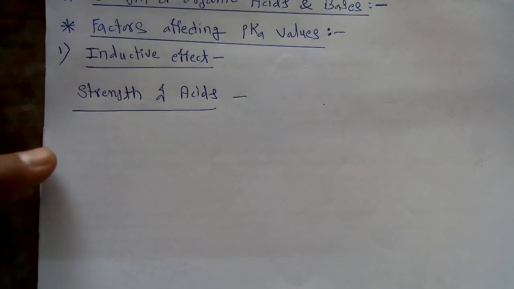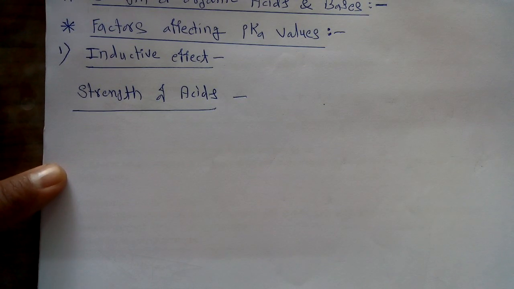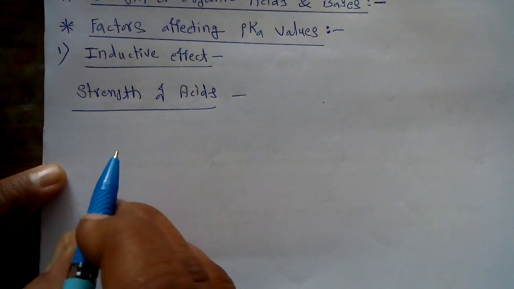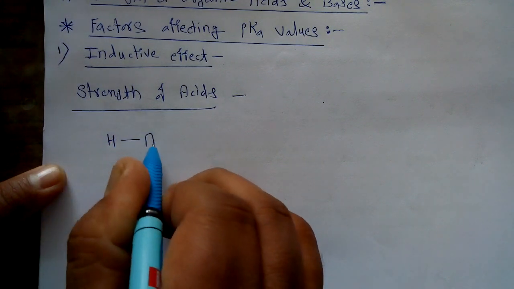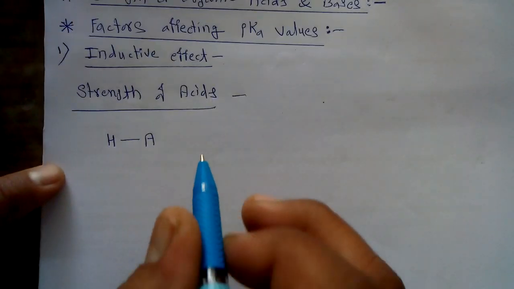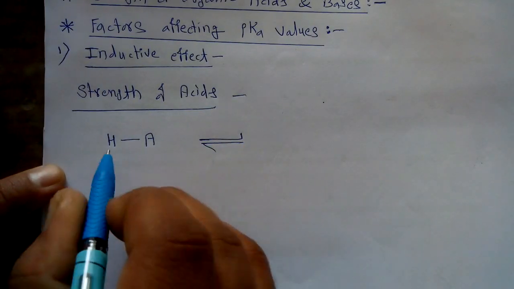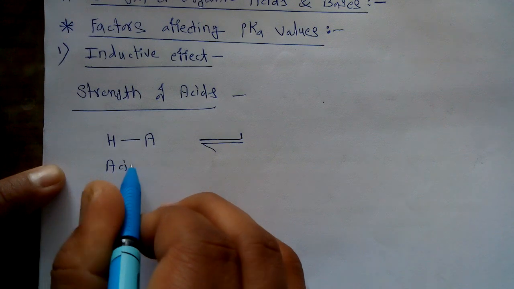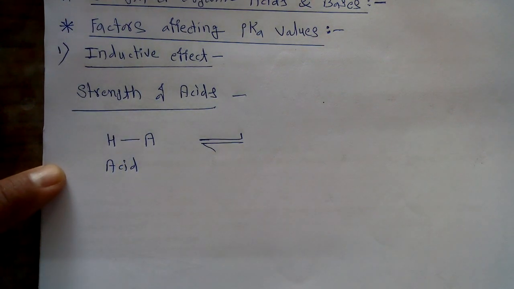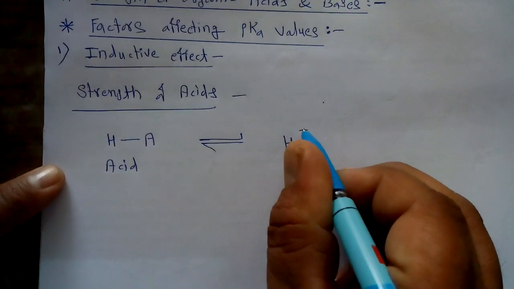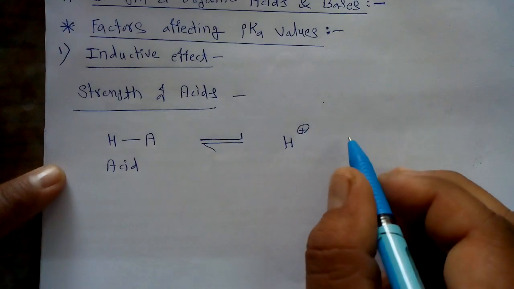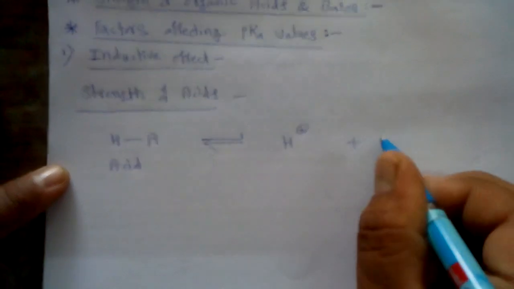We know very well that whenever we consider the general example for organic acids, suppose we consider the general example of an acid as HA, it is treated as acid. Then what happens? We know very well that the acid compound has a tendency to donate H plus ions. So it donates the H plus ion along with the second ion, that is called A minus.